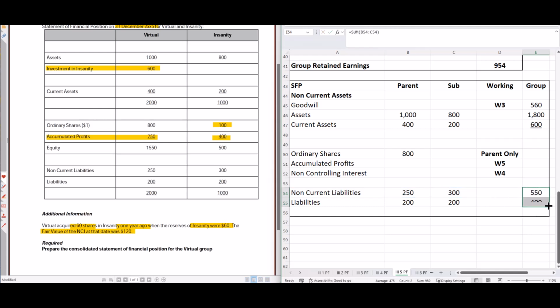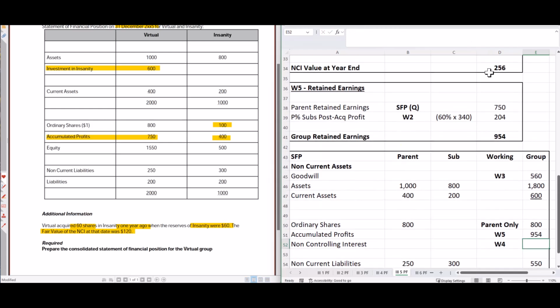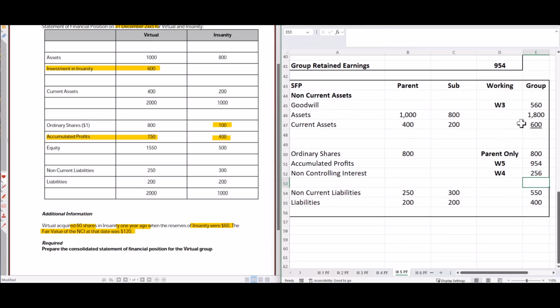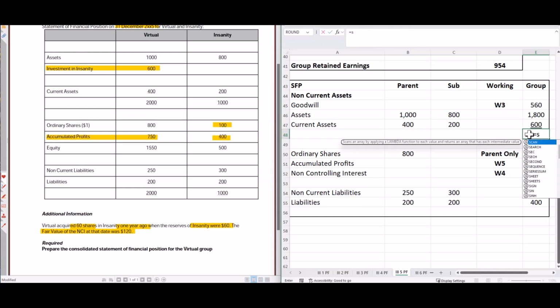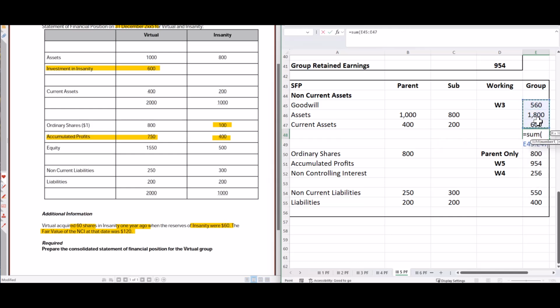The parent's share capital, well, I'd already stuck it in there, so is 800. The retained earnings are 954 and the NCI 256. Now hopefully when we add this up it'll balance and we'll know that we got everything correct. There we go, 2960. Indeed, it does balance and we know that everything's in there.